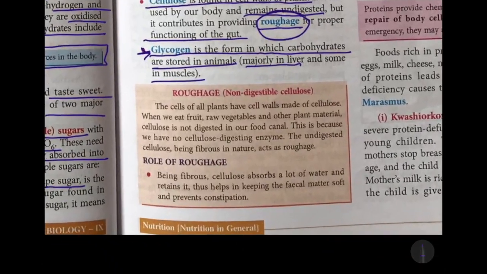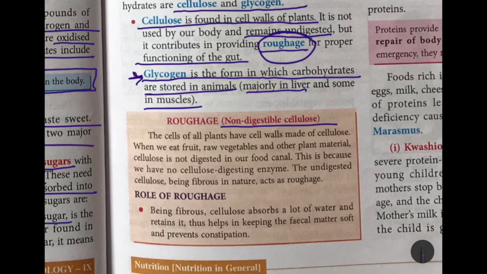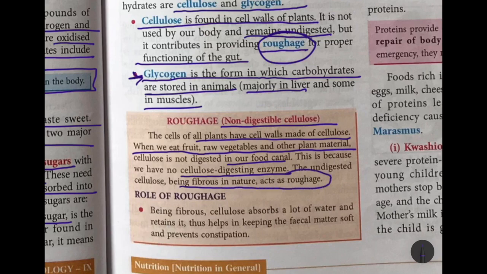roughage. It is the non-digestible cellulose part. The plant cell wall is made up of cellulose, and it cannot be digested in the body. So the cells of all plants have cell walls made up of cellulose. Whenever we eat any fruit or raw vegetables and other plant material, cellulose will not be digested in our body because we do not have any cellulose digesting enzyme. So this undigested cellulose is very fibrous in nature. It acts as roughage. And remember, roughage is very important for our digestive system because it is fibrous.